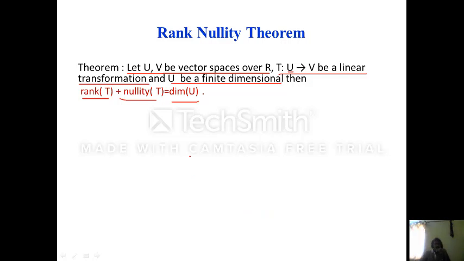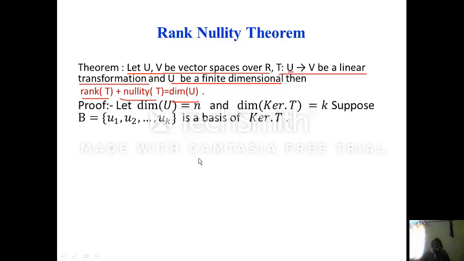So, in the proof part, the proof is very simple. Given that U is a finite dimensional vector space, suppose the dimension of U is equal to n. And see here, the kernel of T is a subspace of U. Since the dimension of U is n, the kernel of T is also finite dimensional. So suppose the dimension of the kernel of T is equal to k. Obviously this k is less than or equal to n.